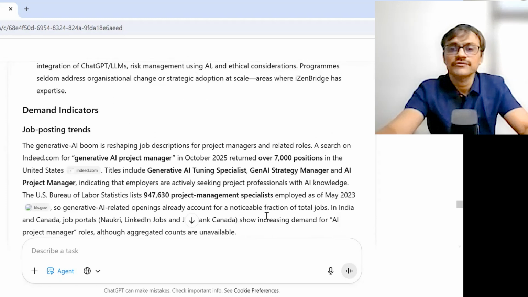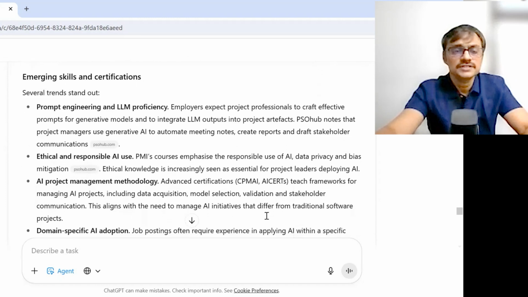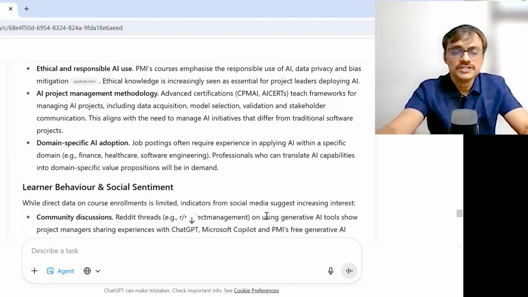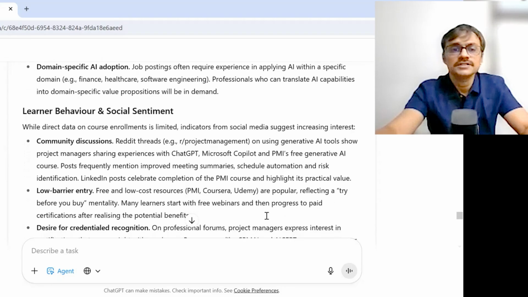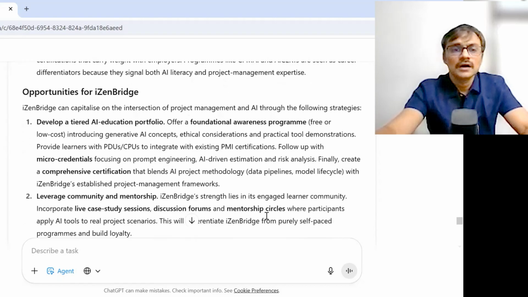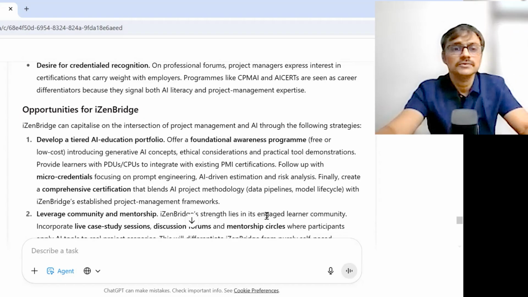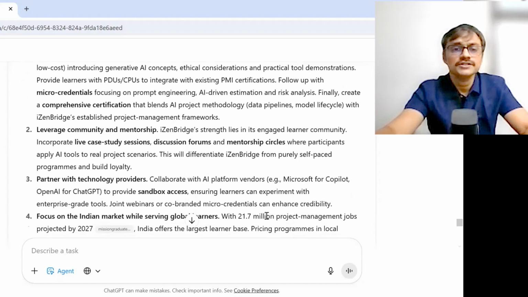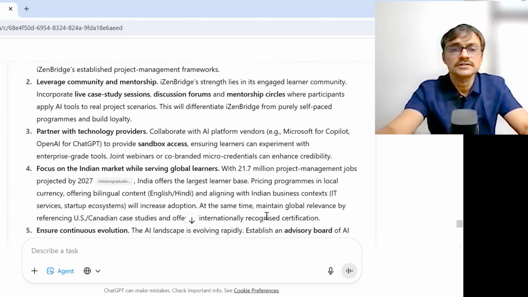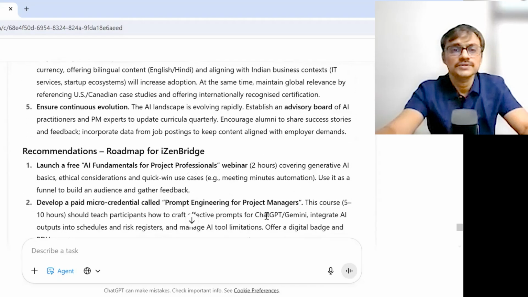It is more focusing on free here, and prompt engineering for LLM proficiency, ethics, domain-specific AI adaptation, community discussion, low barrier entry, learner behavior. Develop a tiered AI education portfolio, offering foundational awareness to the program. Leverage community mentorship, partner with technology providers, and focus on the Indian market while serving global.